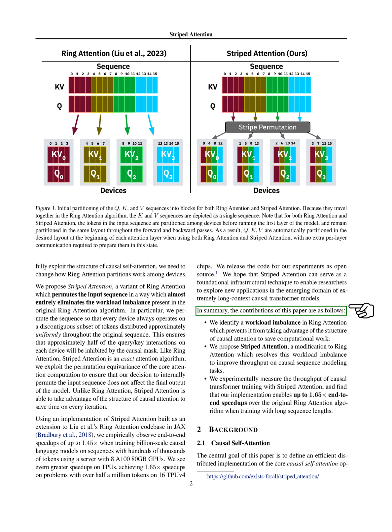In summary, this paper contributes the following. 1. We identify a workload imbalance in ring attention which prevents it from taking advantage of the structure of causal attention to save computational work. 2. We propose striped attention, a modification to ring attention which resolves this workload imbalance to improve throughput on causal sequence modeling tasks. 3. We experimentally measure the throughput of causal training with striped attention, and find that our implementation enables up to 1.65 times end-to-end speedups over the original ring attention algorithm when training with long sequence lengths.